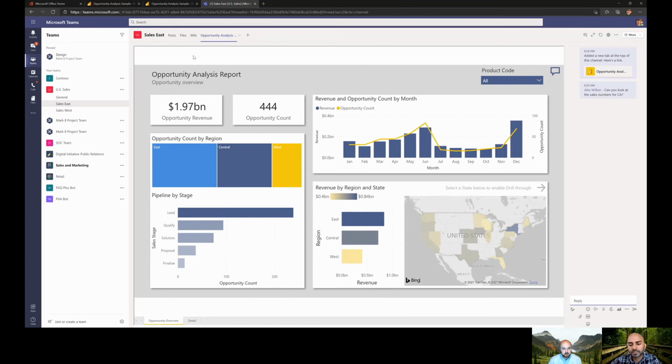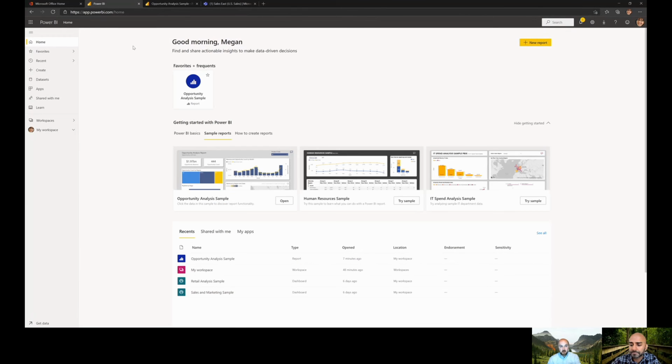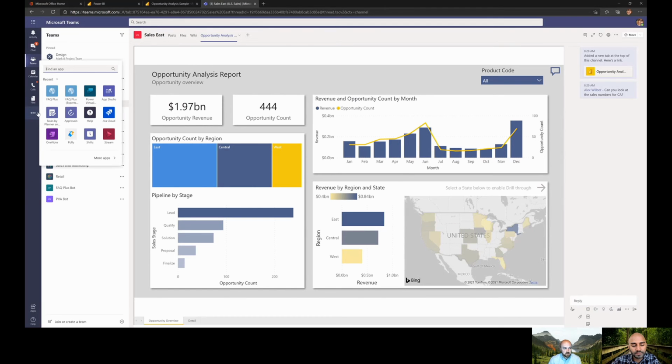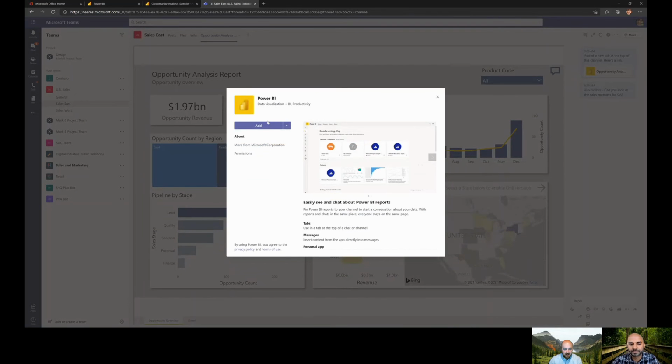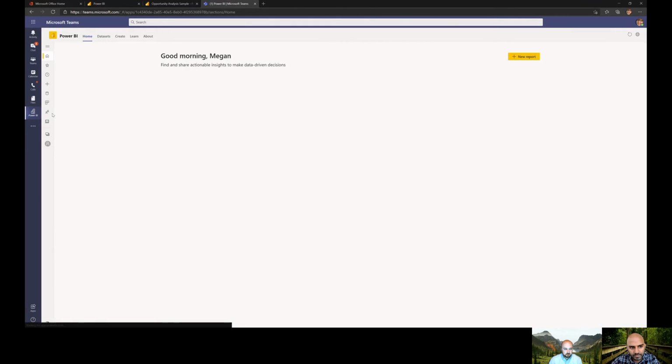And I will add one other piece. So this is at the Teams channel level where you would post or pin that Power BI dashboard. You can also, as I showed earlier, I was at the home screen of Power BI. You can get that same view within Teams. So if I come over here to the left-hand rail and I search for Power BI, I can select Power BI. I can add that to my left-hand rail. One of the things I'm going to do once it loads here is I'm going to right-click on this and hit pin.